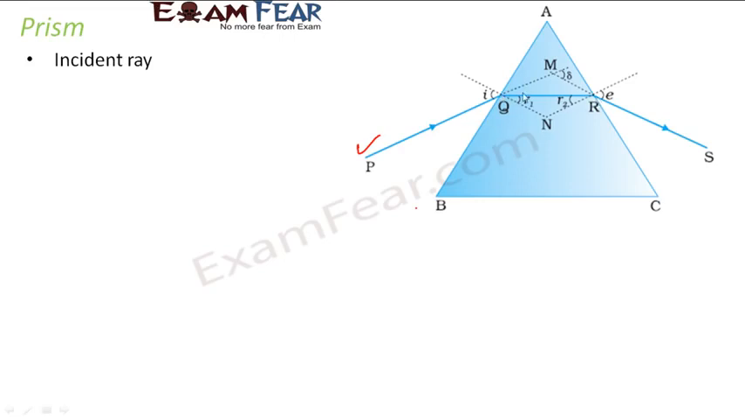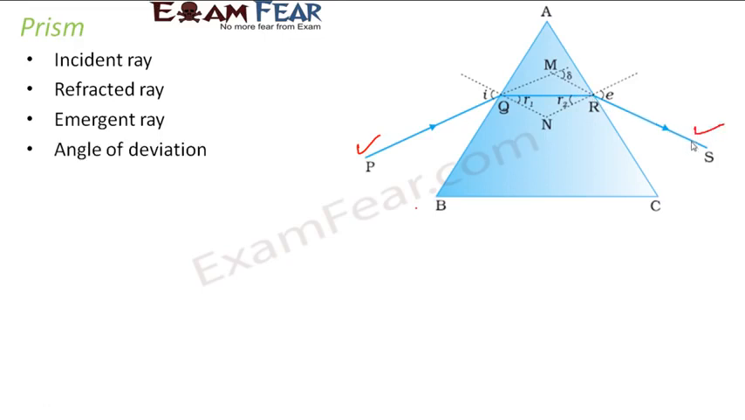Now this ray is the refracted ray. By the time it reaches the other side of the prism, it again moves from a denser to a rarer medium. So it bends away from the normal. So this ray which comes out is the emergent ray. Now, as a result of the presence of this prism, there is a net deviation. Had there been no prism, this ray would have gone straight like this. But due to the presence of this prism, the ray is coming out like this. So, there is a net deviation.